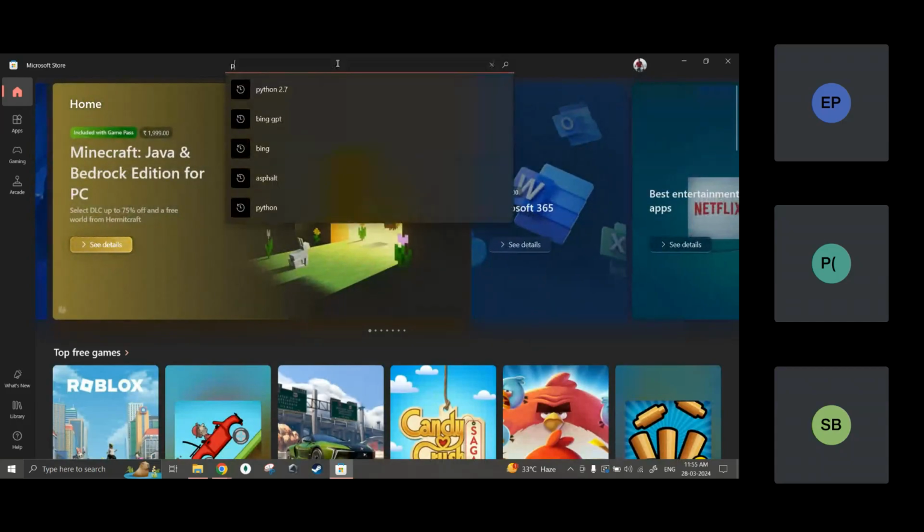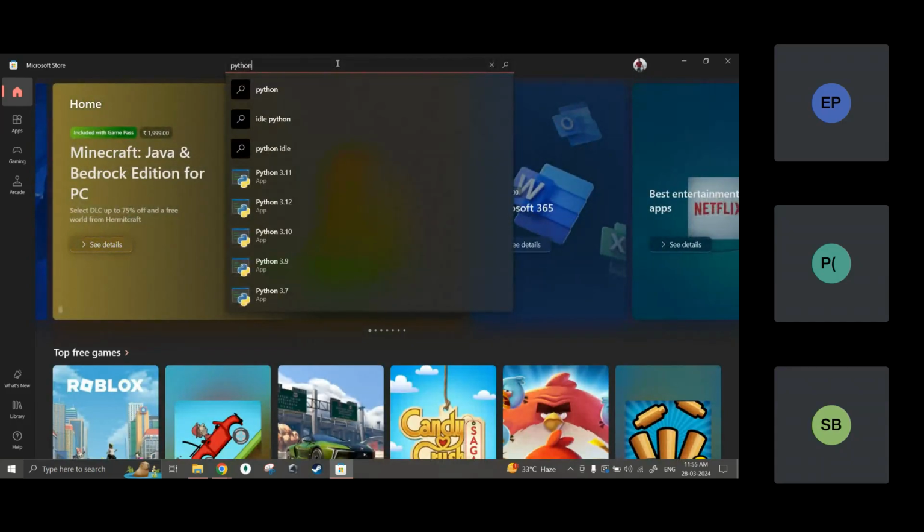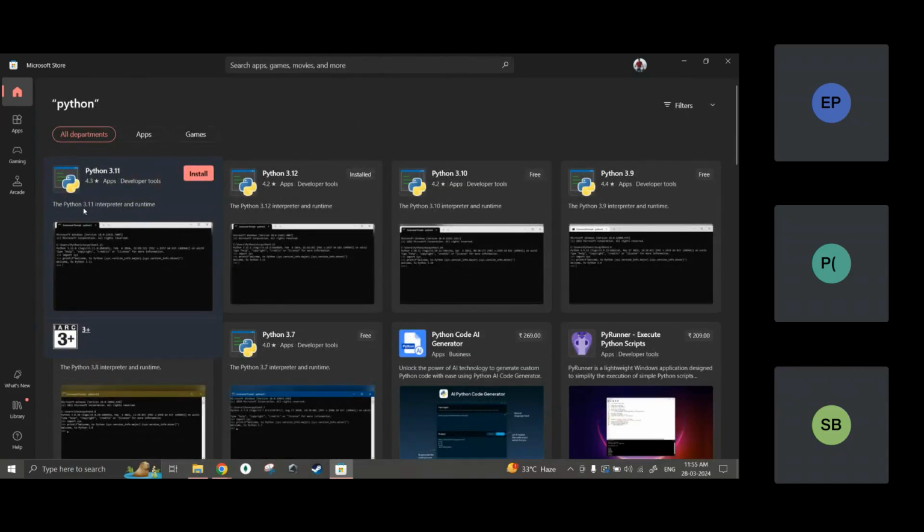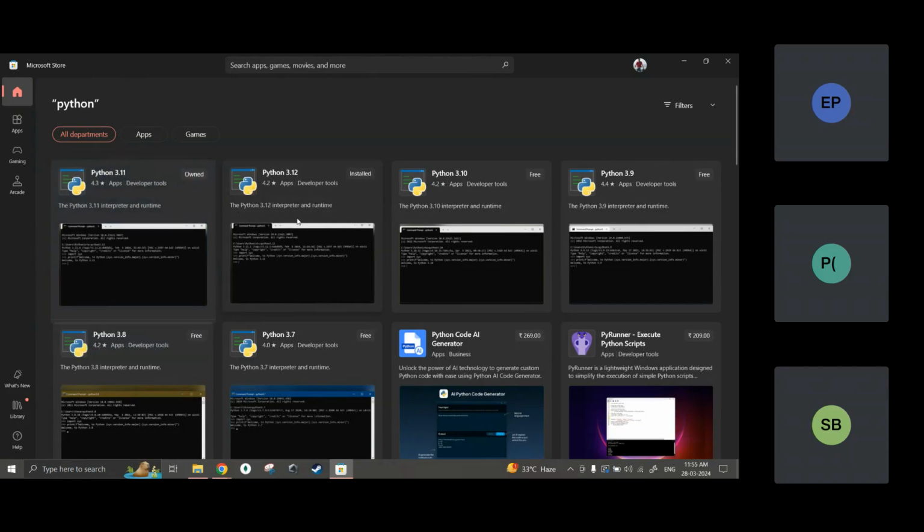So let me write here Python. If I type Python, you will see so many things coming. So what is written here? Python 3.11 interpreter and a runtime. Runtime means environment. Okay, so this way you will get so many interpreters. You download any one of them.